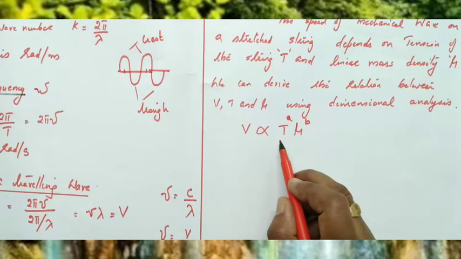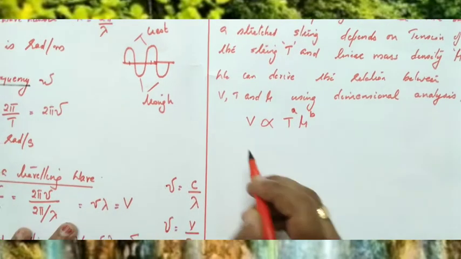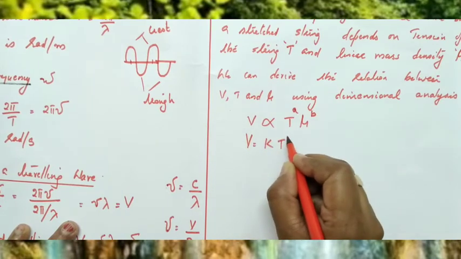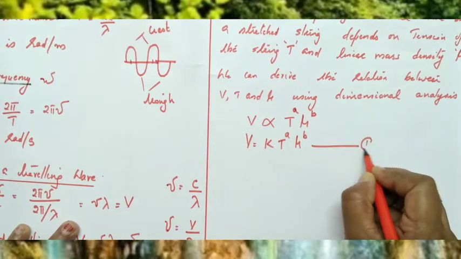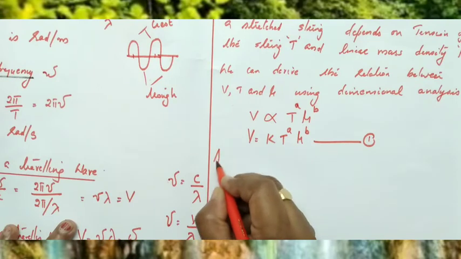We can write that velocity depends on two factors, tension and linear mass density. Velocity is directly proportional to T raised to A, mu raised to B. Or velocity V is equal to a constant K into tension raised to A, linear mass density raised to B. Now we can find the values of A and B by applying the dimensions.